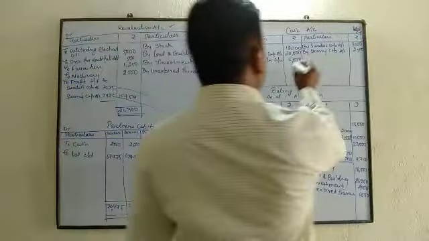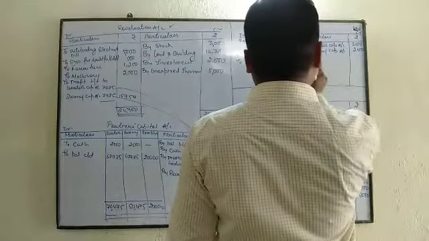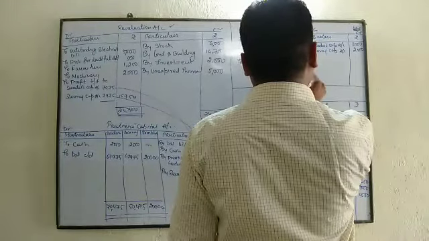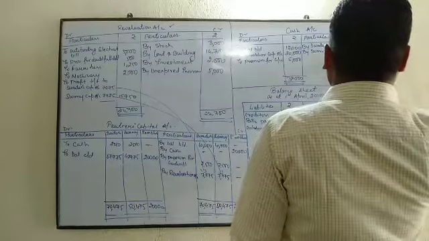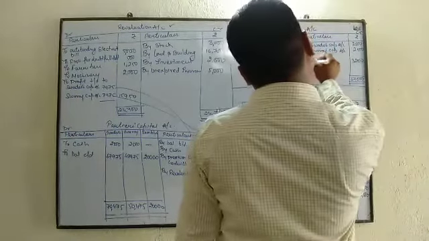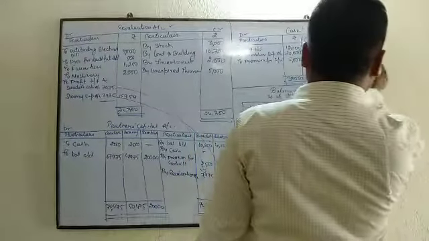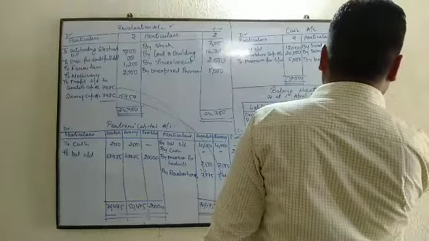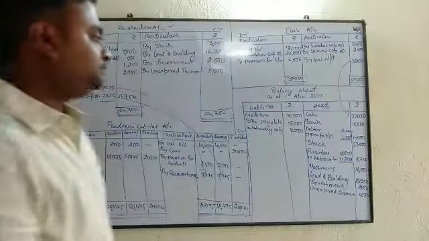We will close the cash account also. 20, 32, 32 plus 5, 37,000. 37,000 minus 5,000 is 32,000 by balance c/d. So this cash here we will write 32,000. This will appear here, right?